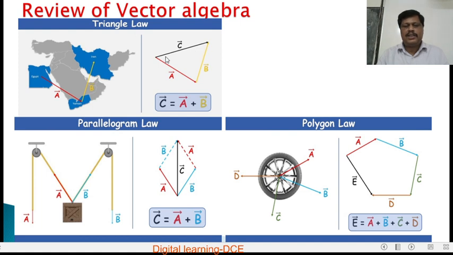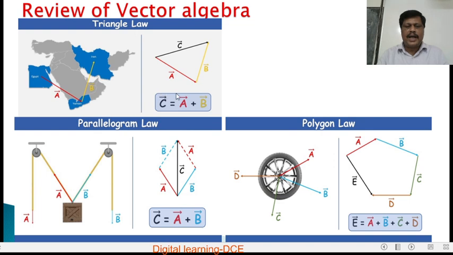The third vector C, acting in a direction opposite to these two vectors, gives the resultant, that is C is equal to A plus B. So vector C represents the sum of A and B.